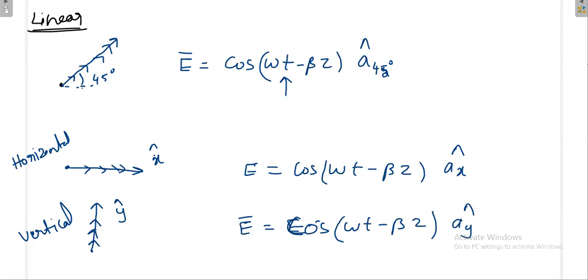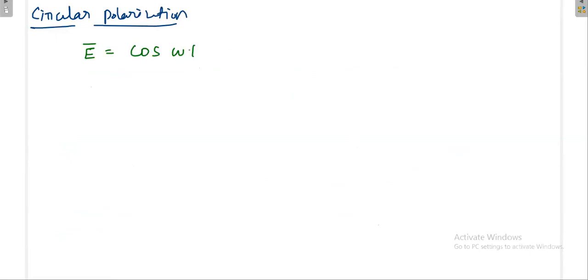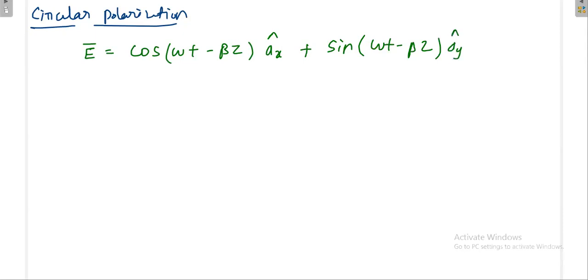Circular polarization. This is the example. Once the electric field is something like this: cos(omega t minus beta z) ax cap and sin(omega t minus beta z) ay cap. So what is this direction, sir?